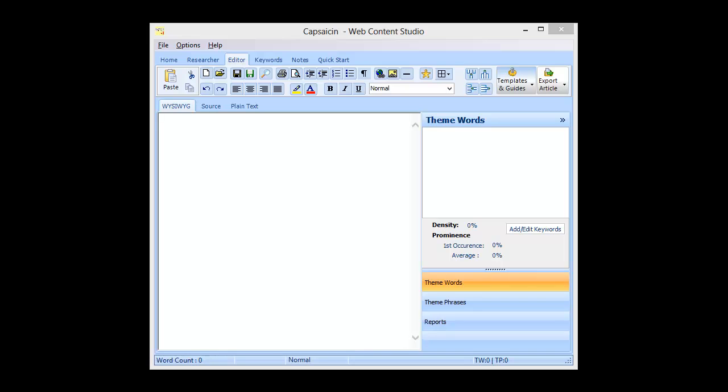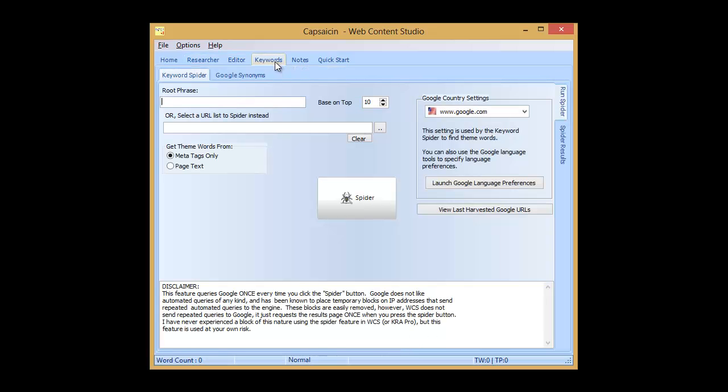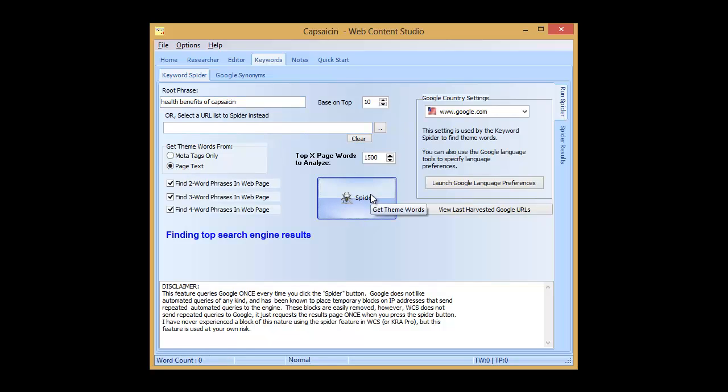I'm here in Web Content Studio and I'm going to do a little bit of research now for my article. I'm going to go over to the keywords and type in something related to the article I want to write. I want to write about a product called capsaicin. It's a natural product that makes chilies hot, and what I'm particularly interested in are any potential health benefits of capsaicin. So that's what I'm going to type into the keyword spider, and I'm going to send the spider off.